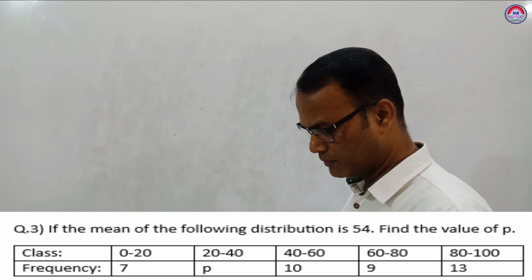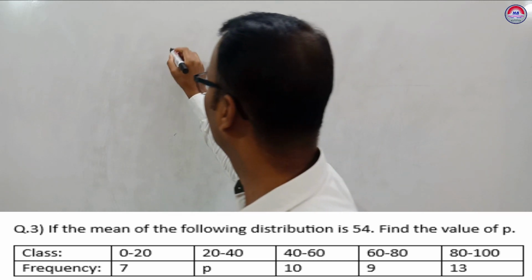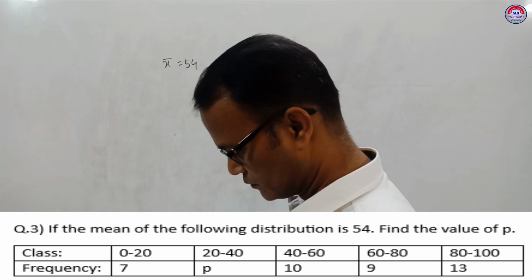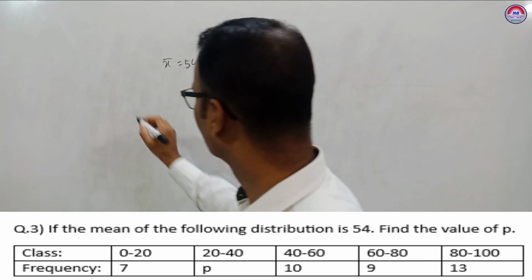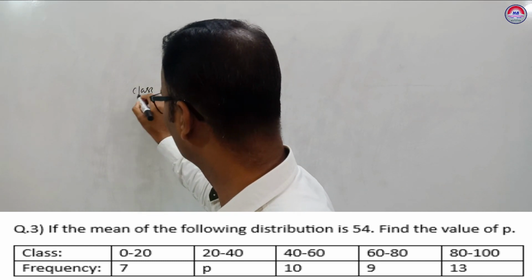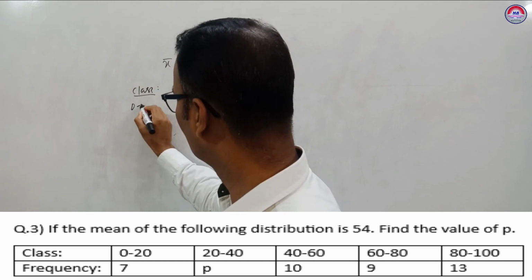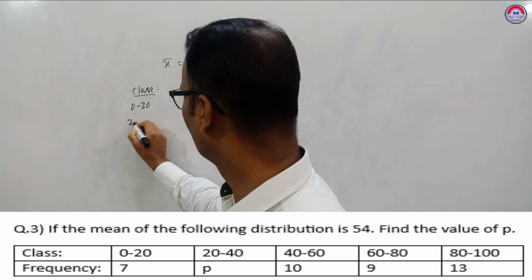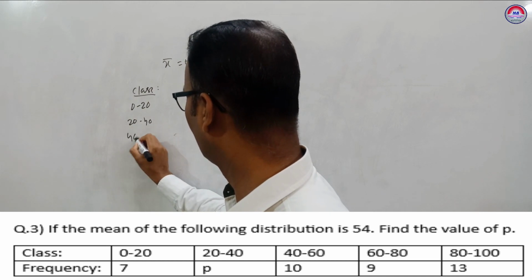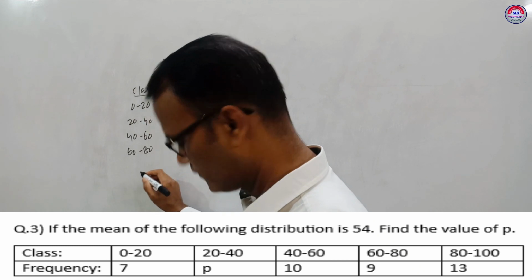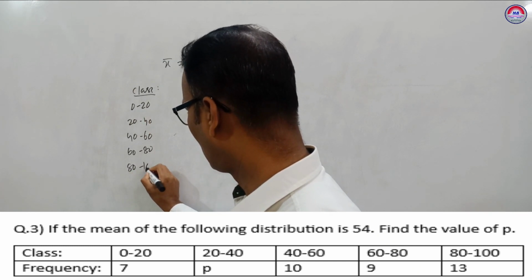If the mean of the following list is 54, mean given 54, find the value of p. Class given, class interval 0 to 20, 20 to 40, 40 to 60, 60 to 80, then 80 to 100.